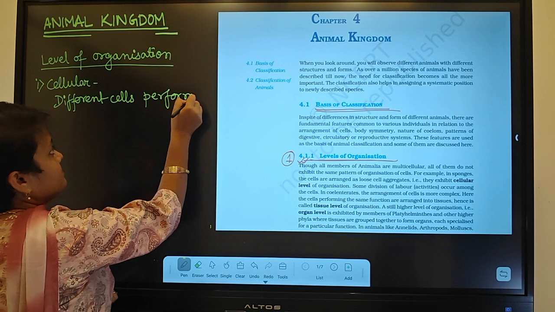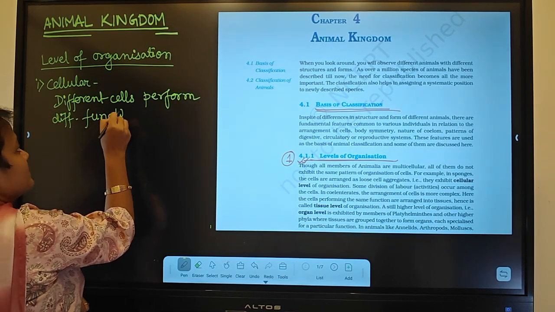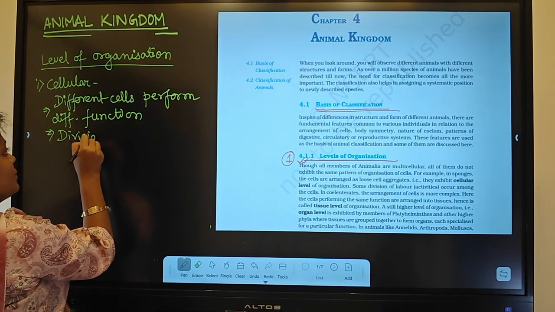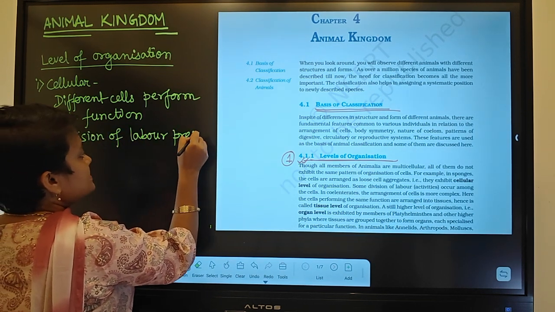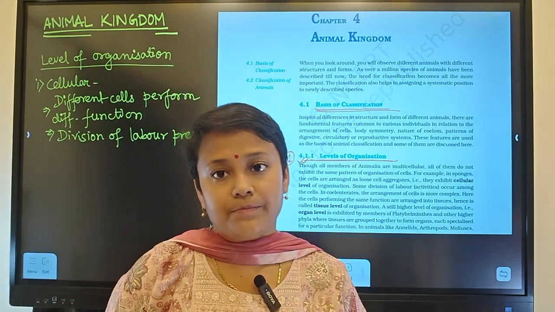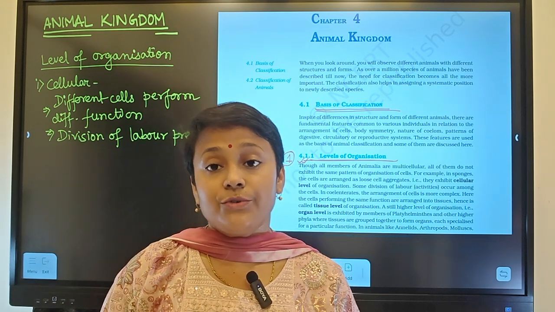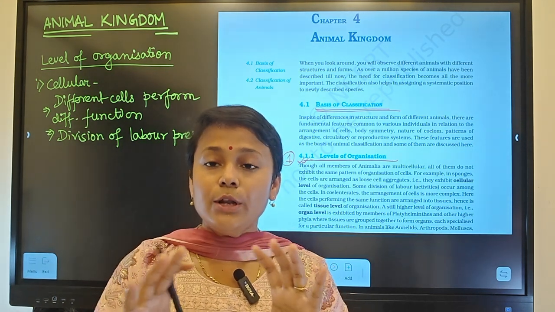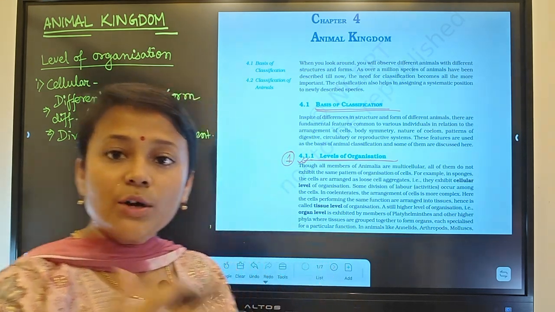perform different functions, and remember that division of labor is present. Suppose some cells will have the function of capturing prey, some cells help in digestion, some cells help in reproduction. So the division of labor is present, but they will not come together to have a common function.